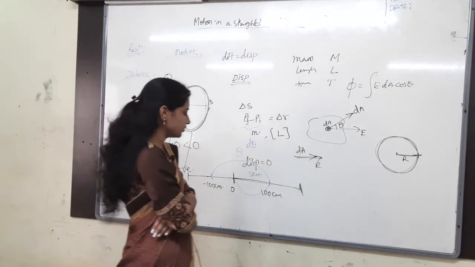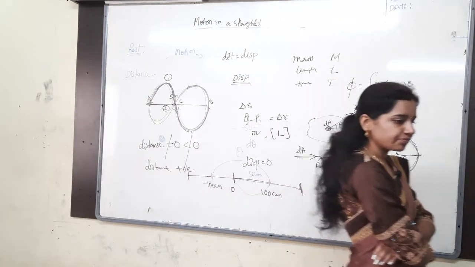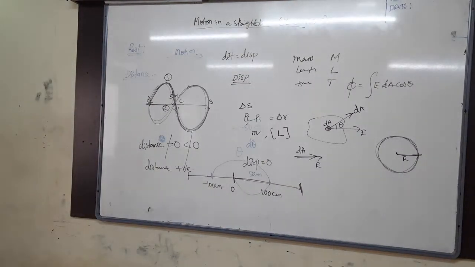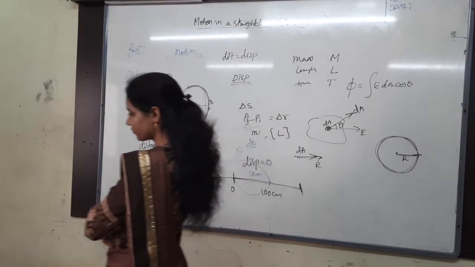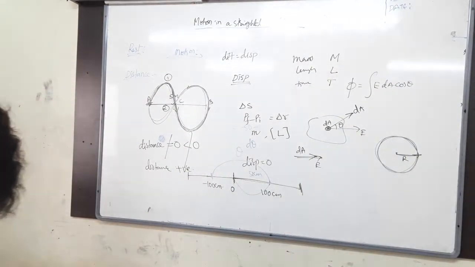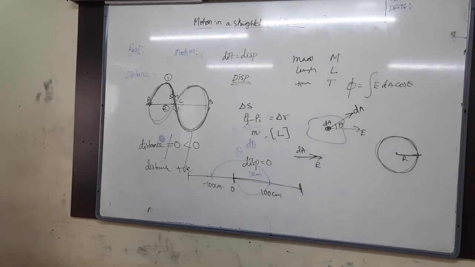In the next line, important: displacement can be positive, negative or 0.